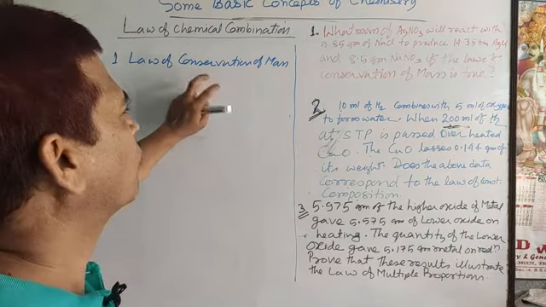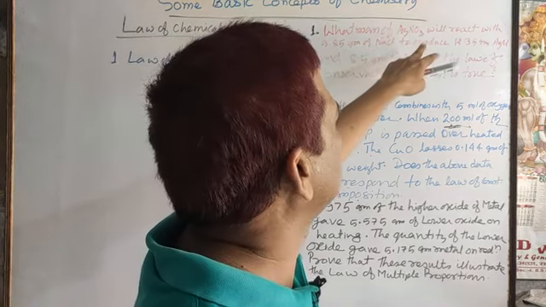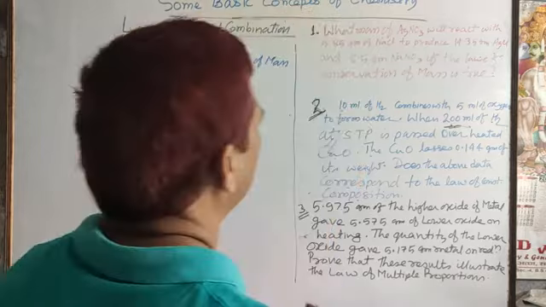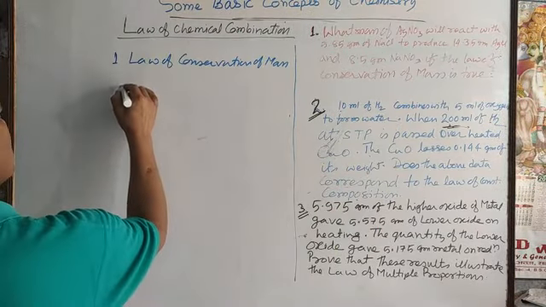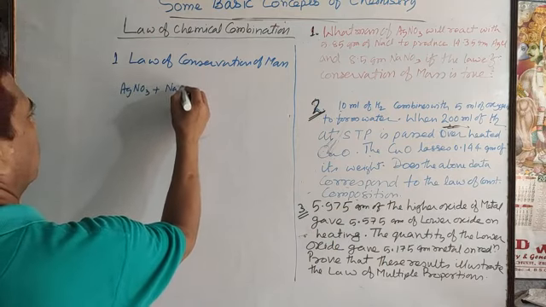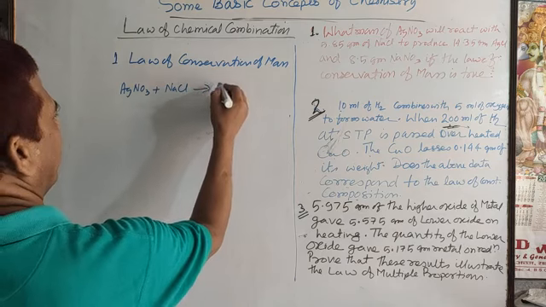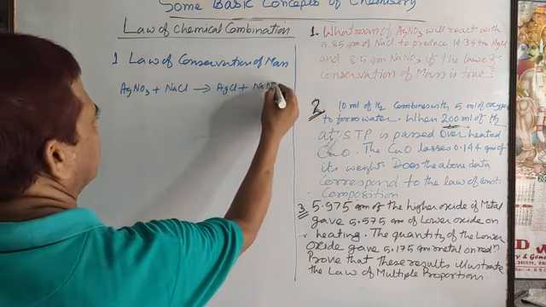For that purpose, here is one numerical problem: what mass of silver nitrate will react with 5.85 gram sodium chloride? Here the silver nitrate reacts with sodium chloride. What happens? It produces silver chloride and sodium nitrate.